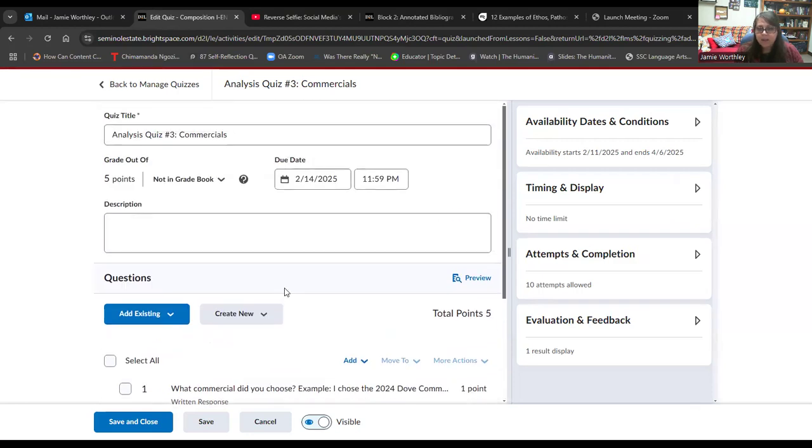And I'm about to make the analysis quiz number 4 for the song. The song is just like, how do I relate to this song? Summarize the song. Why did I choose this song? Again, it's an analysis of the song, and I want to make sure that I make it very clear that you do not want to Google the lyrics. Don't Google the meaning. You can Google the lyrics, but don't Google the meaning of the song. Always go with what the song means to you. But after you find your commercial, then we want to go ahead and find that song.